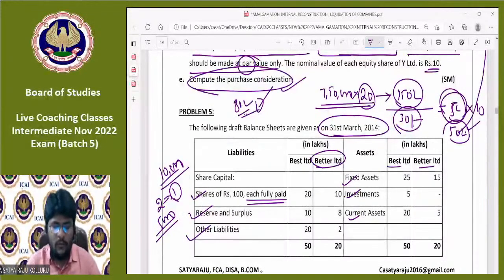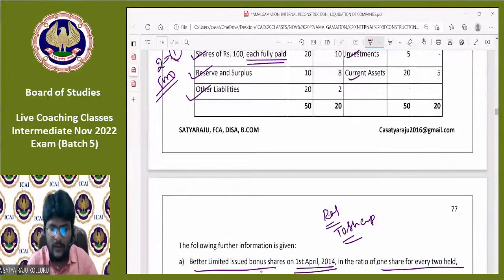At the time of issue of bonus shares, I already told the entry: reserves and surplus to equity share capital. 5,000 into 100, which is 5 lakhs. You need to reduce the reserves and surplus by 5 lakhs. You need to increase the equity share capital by 5 lakhs.